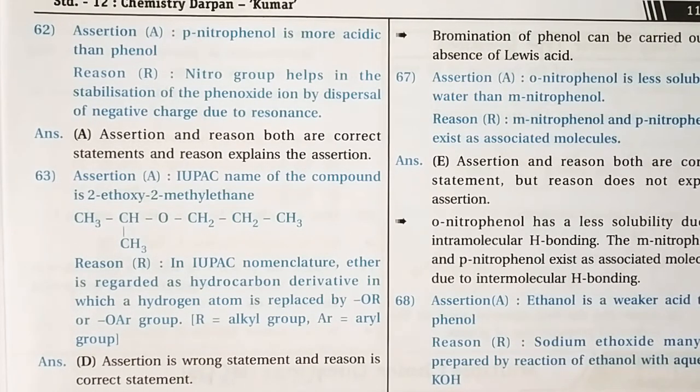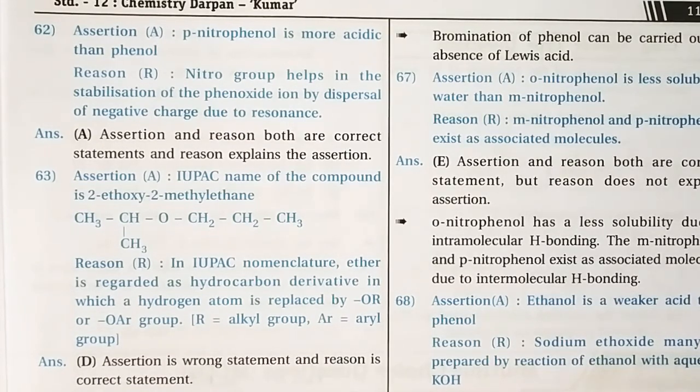Yes, it is true. Because in the case of para-nitrophenol, this nitro group delocalizes the pi electrons or the negative charge over the whole system. That is why it stabilizes the phenoxide ion. So both assertion and reason are correct statements and the reason explains the assertion. Next one.